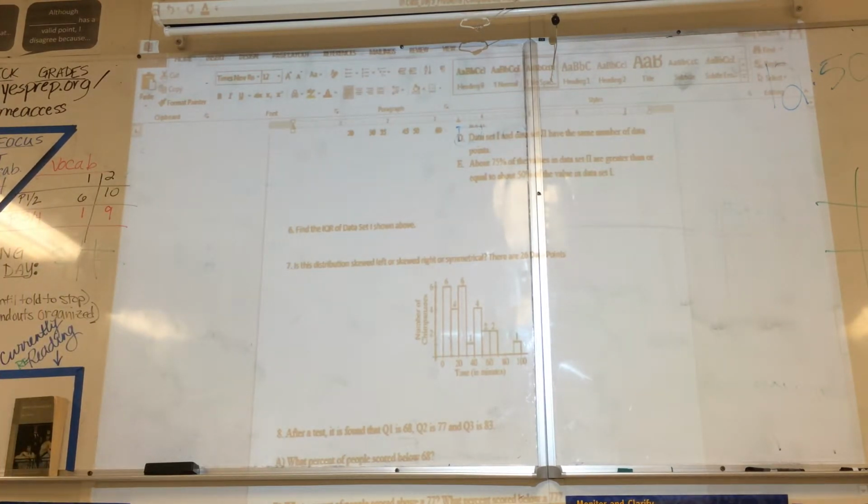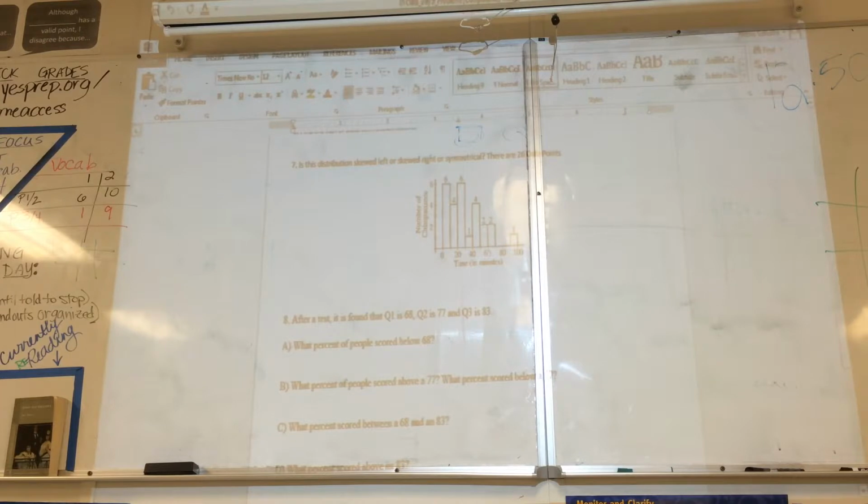What do we know about the mean versus median? If we're skewed right, therefore, what must be true?